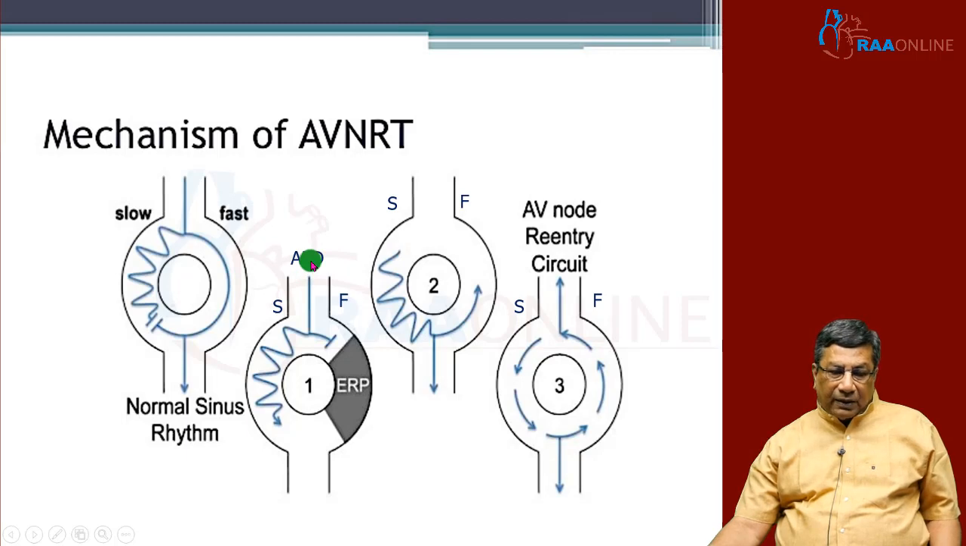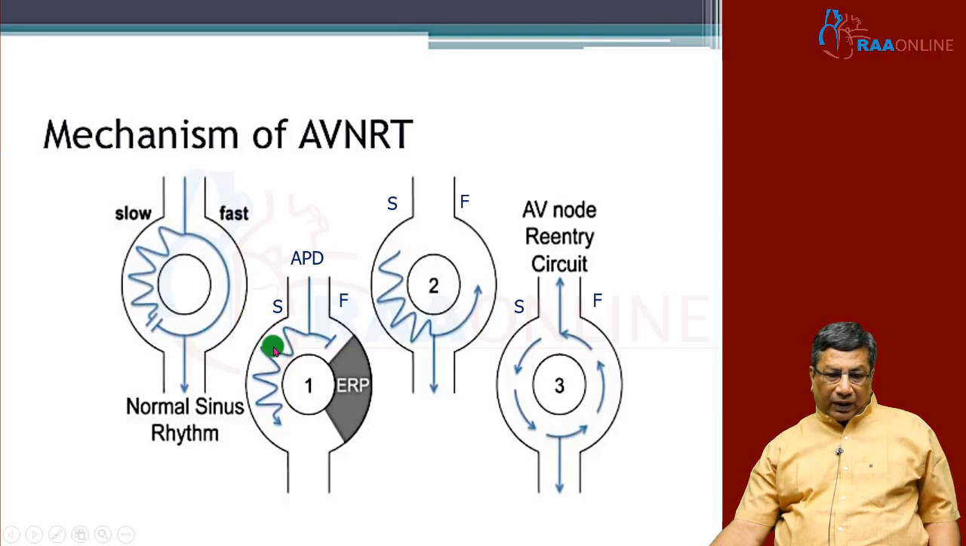Because the atrial premature beat is coming early, and the sinus beat comes at a particular interval, both pathways would have recovered. So the impulse goes to the fast pathway and then the slow pathway and so on. But if the impulse comes very early, because of the shorter refractory period, the slow pathway would have recovered, but the fast pathway would not have recovered because of the long refractory period.